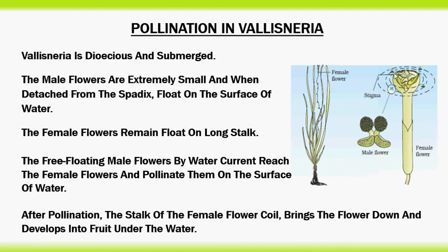And when pollinated, the female flower coils and brings the flower down and develops into a fruit under the water. Pollination takes place on the surface, epihydrophily, but development is within the water.